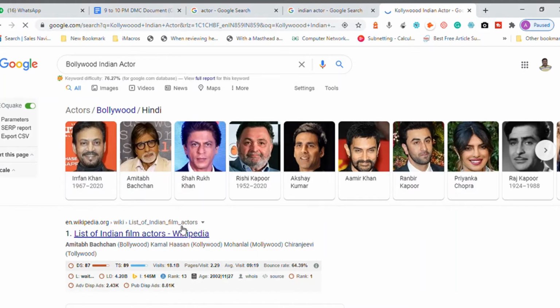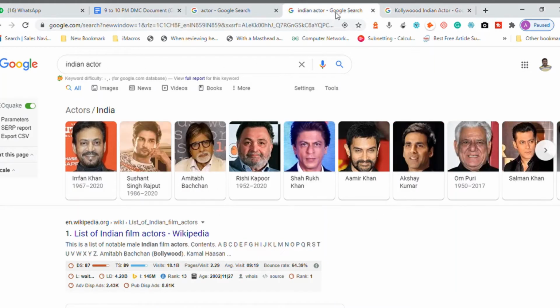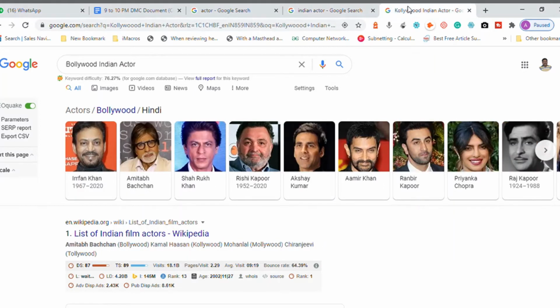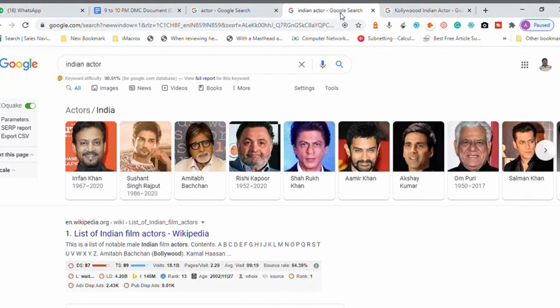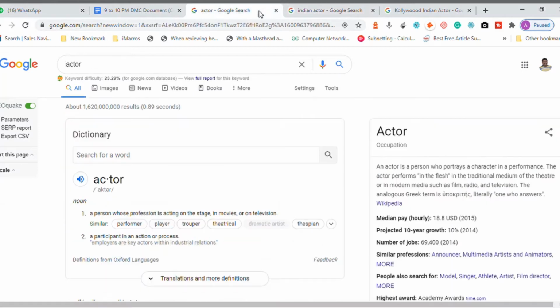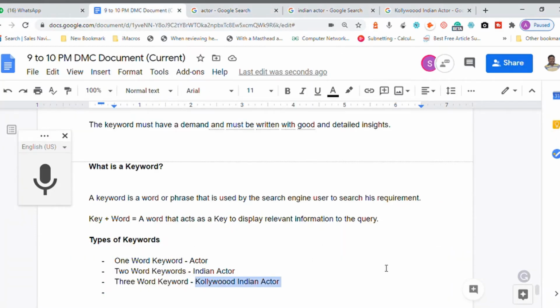Now the keyword is Bollywood. Now Google knows Indian actor means Bollywood actor, mostly similar. So these are three word keywords.